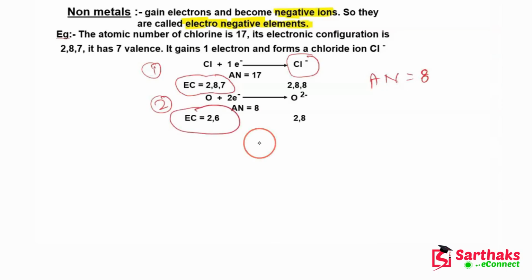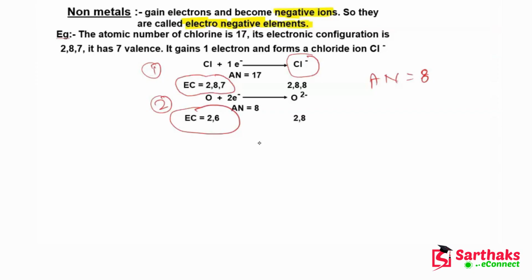It is 2 and 6. So guys, this oxygen also wants to complete its octet. So what will it do? It will take 2 electrons, because to complete its octet it needs 2 electrons. But in the case of chlorine, chlorine needed only 1 electron. Here, oxygen needed 2 electrons to complete its octet.